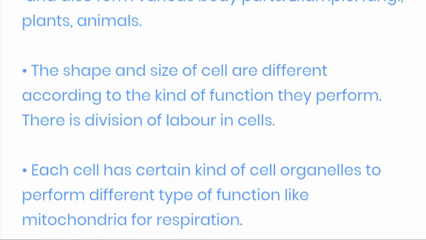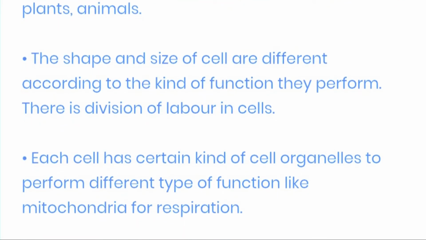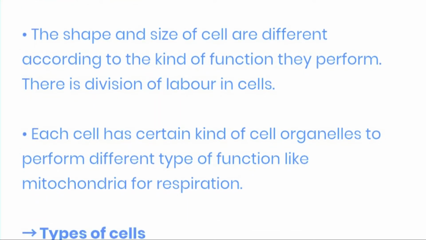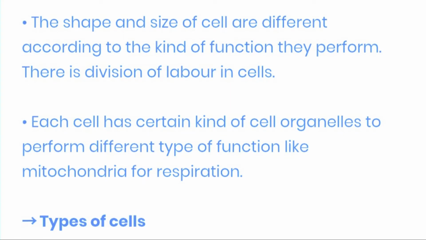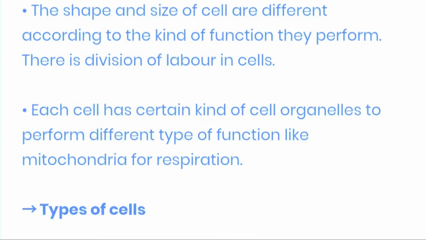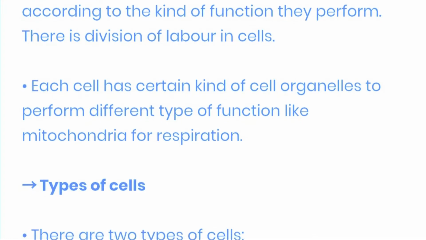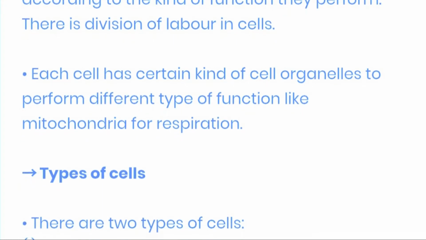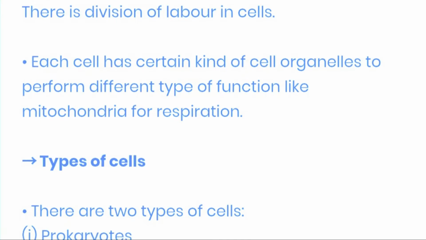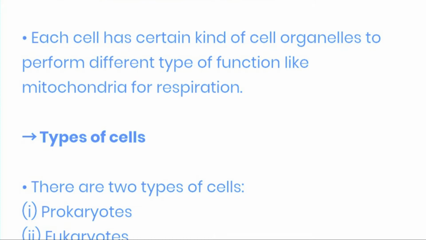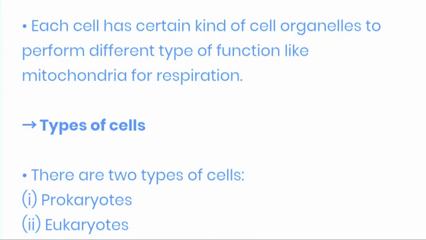The shapes and size of cells are different according to the kind of function they perform. There is a division of labor in cells. Each cell has certain kind of cell organelles to perform different types of function, like mitochondria for respiration. Types of cell. There are two types of cell, prokaryotes and eukaryotes.